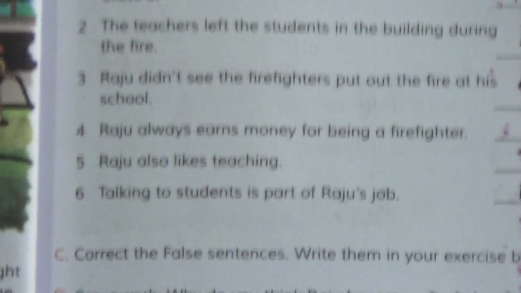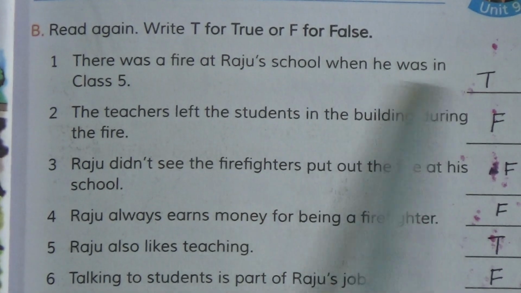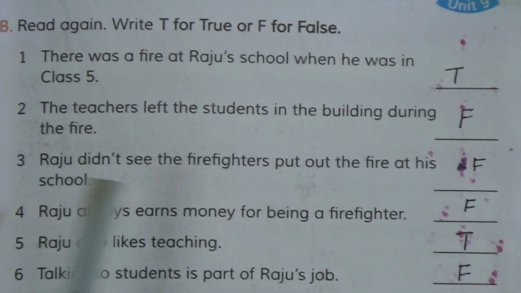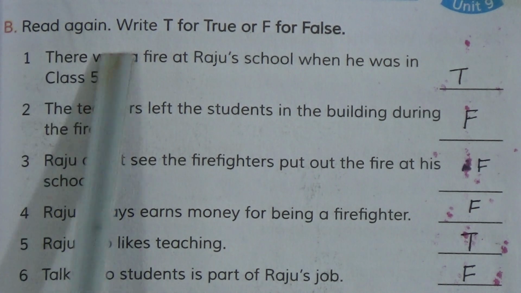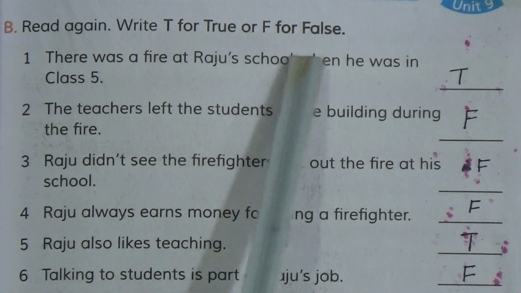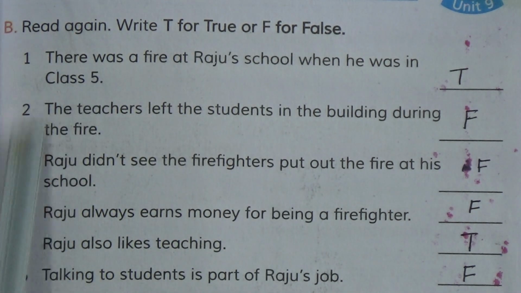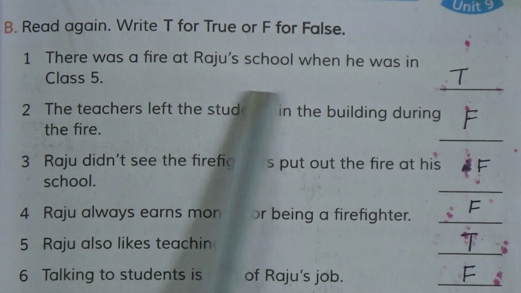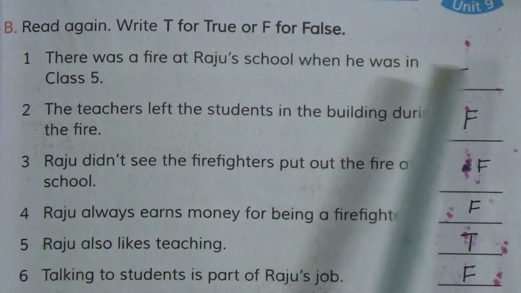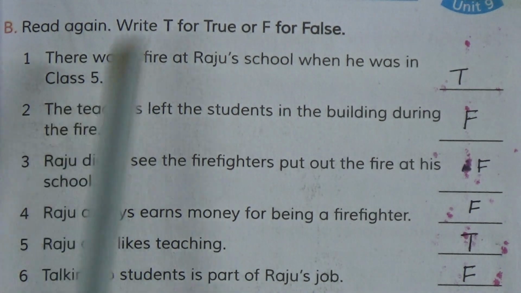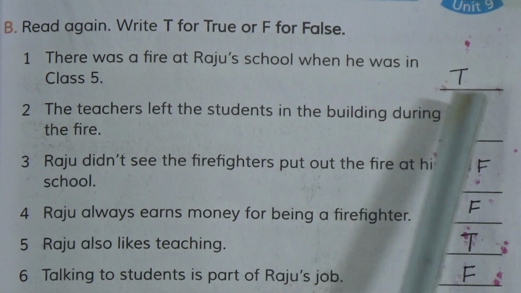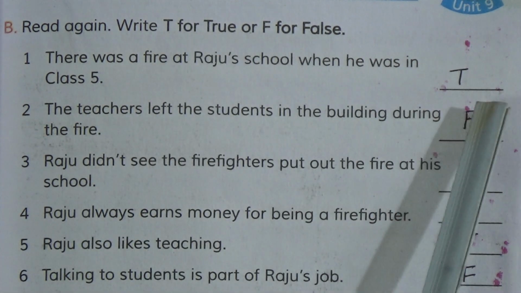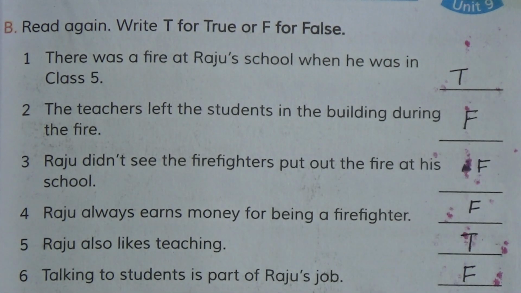Now this is the next page, and this is lesson 3 and 4. Here we see true false. Read again. Write T for true and F for false. There are 6 sentences here. The first one is, there was a fire at Raju's school when he was in class 5. This is true. And here you have to write T.